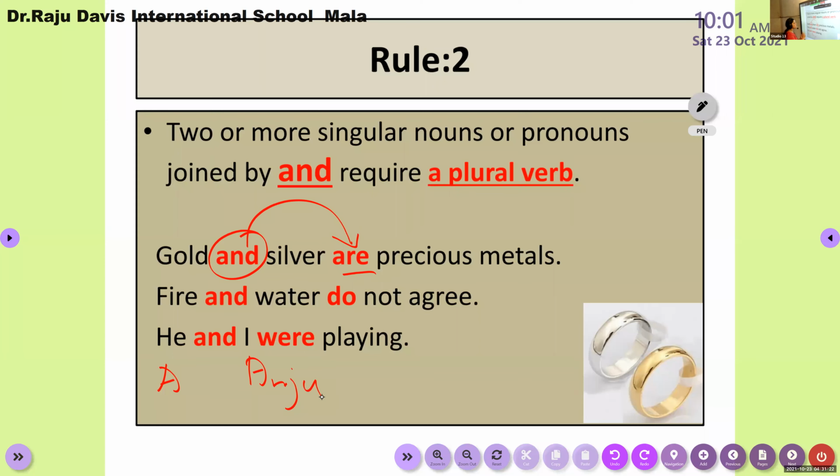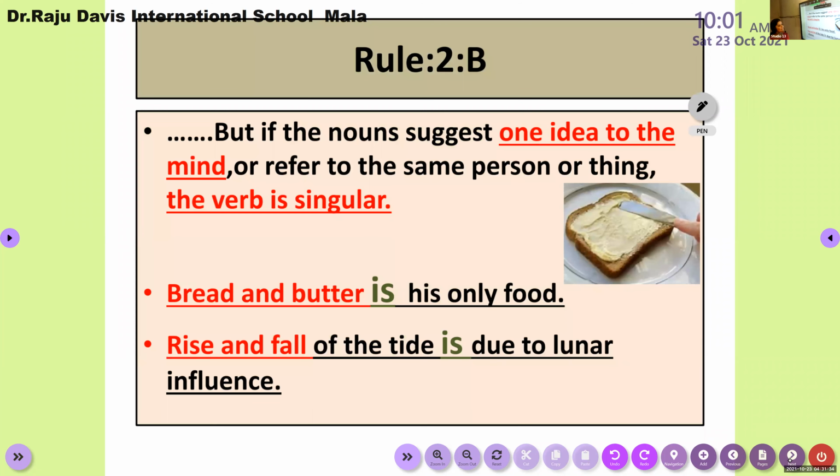So he and I are connected using "and" as an expression. So it should follow, or I should use only a plural verb after that. This is what we discussed in the last class. What about this rule? Did we discuss this in the last class? Yes, ma'am. Okay, rule number 2b.